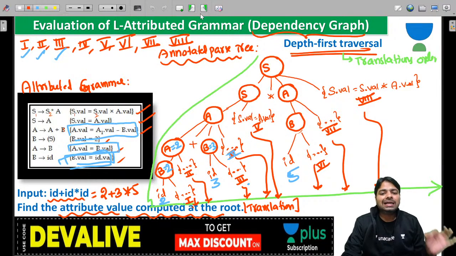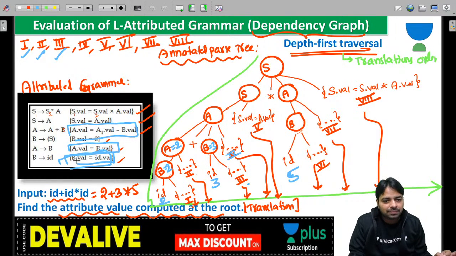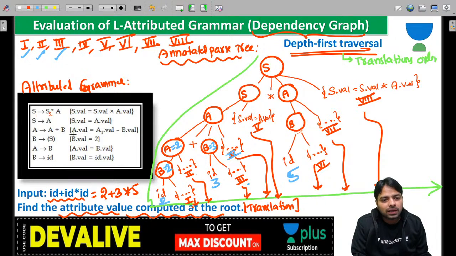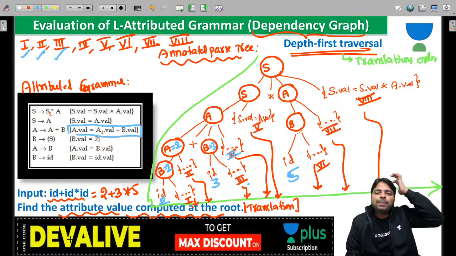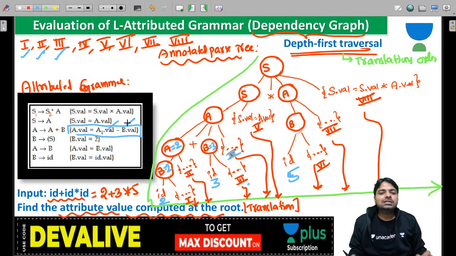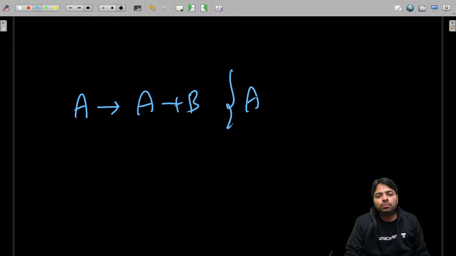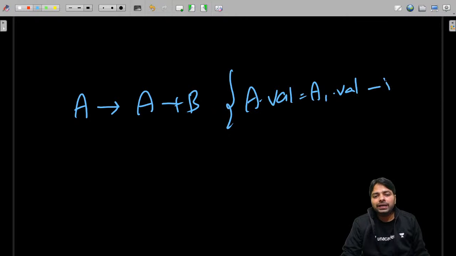And you must look clearly at which portion you are looking at. This production, guys. Every time, let me delete the previous one. Now the fourth rule, guys, it's not A plus B, it is A minus B. If you are underestimating your production, you are wrong, guys. Your production may be A plus B, but actually you might be doing minus. So you must look at minus only.